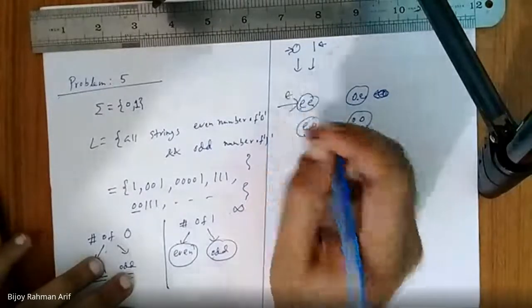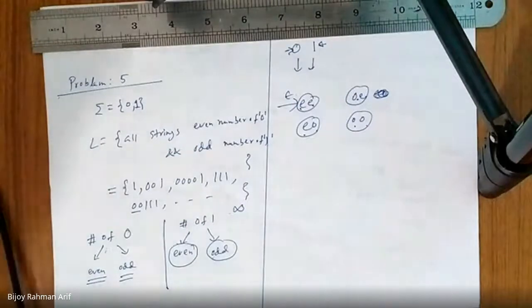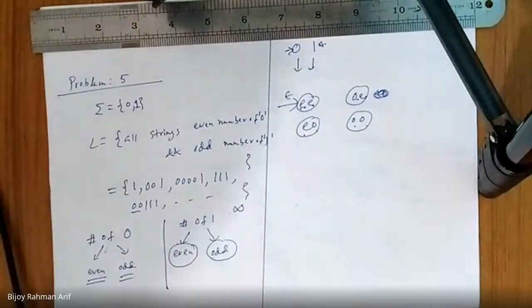Initially, epsilon means 0 even, 1 even. Am I right or not? Epsilon means no 0s and no 1s. Definitely both are even. So this would be my start state. Am I right? Yes, sir.